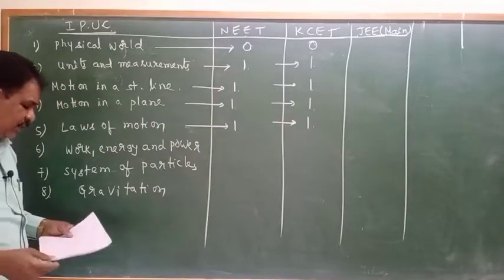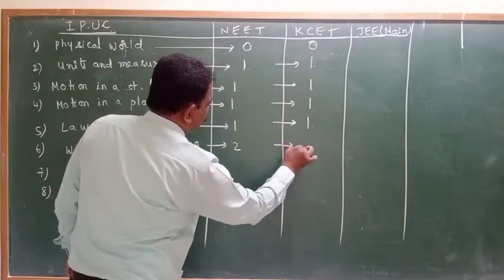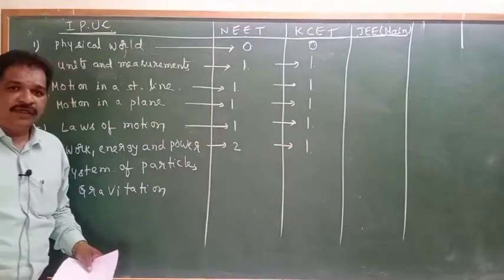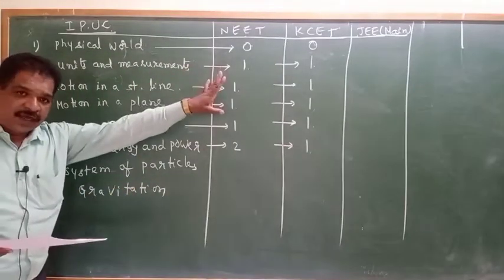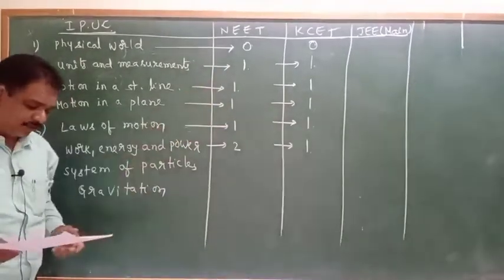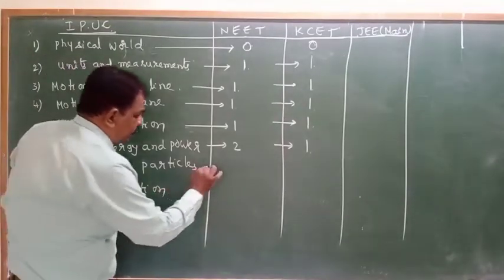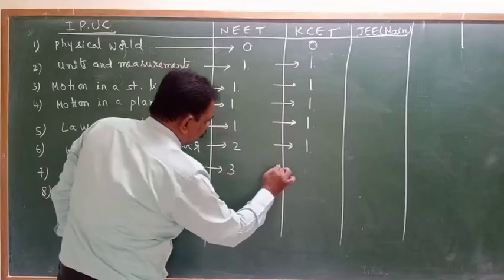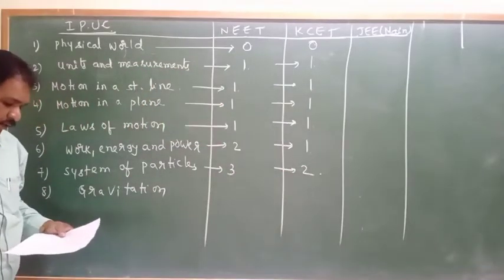Next, work, energy and power: two questions will come in NEET, one in CET. Okay? JEE Main we will write at the last. I will tell what to write. Next, system of particles: three questions in NEET, two questions in the CET.